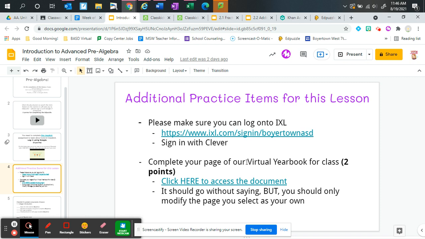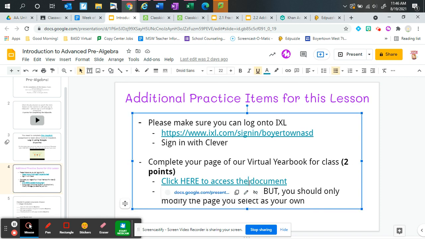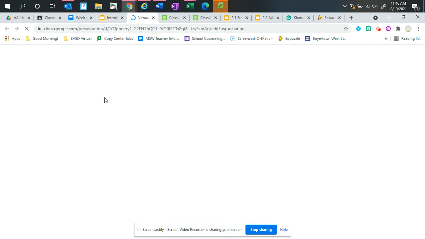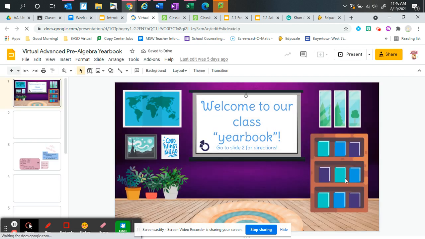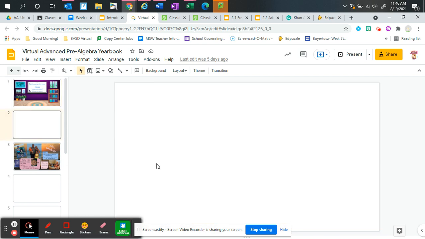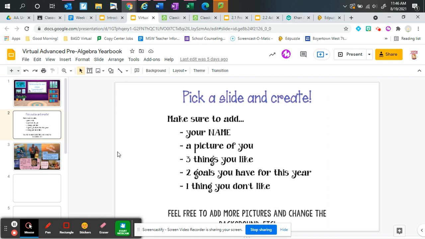is to create a virtual yearbook class page. And notice this is a 2-point assignment. So you're going to click this link right here. It'll take you to our pages. And I put a note in there that it should go without saying, but obviously you should only be modifying your own personal page here. You should not be modifying anyone else's. So this is what our virtual class yearbook is going to look like. And it looks like my directions have disappeared. There they are.